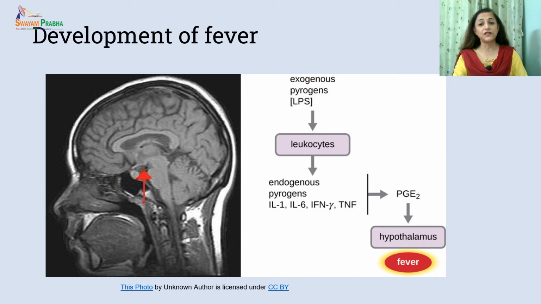This endogenous pyrogen causes synthesis of prostaglandins, which are hormone-like substances. Now these hormone-like substances go to our hypothalamus, that is the thermostat of our body, to reset the body temperature higher than the normal. And we call it fever. That is what we see through a thermometer.